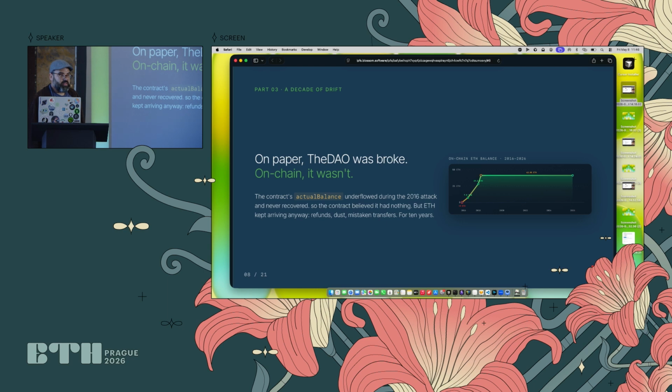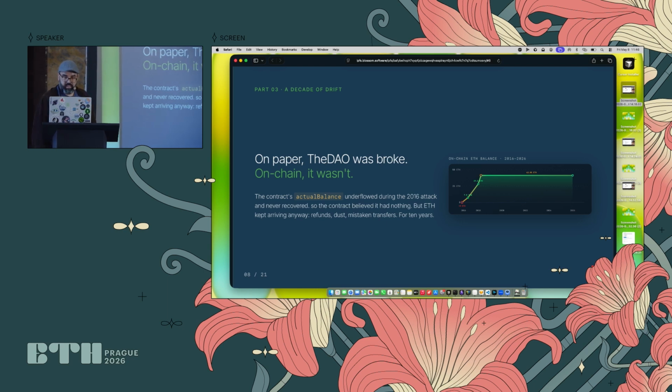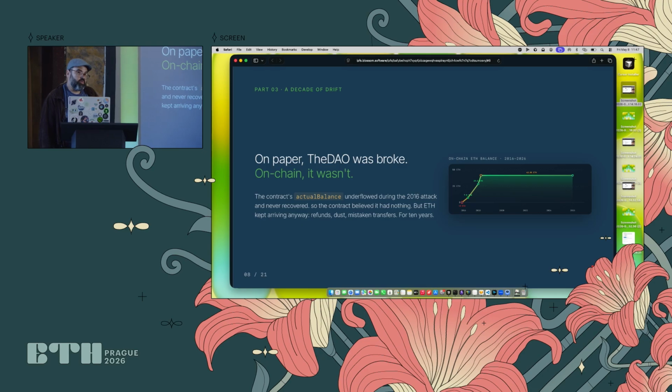It actually accumulated some ETH. During the first years, it accumulated up to 43 ETH, and then stayed like this. We believe that it's because people were burning their ETH in there, or they were having errors in their transactions, and they ended up putting ETH there. Back in the time, it was not that much, but today's money, it was a considerable amount of money. So it was actually vulnerable to hackers to attack, and nobody did.